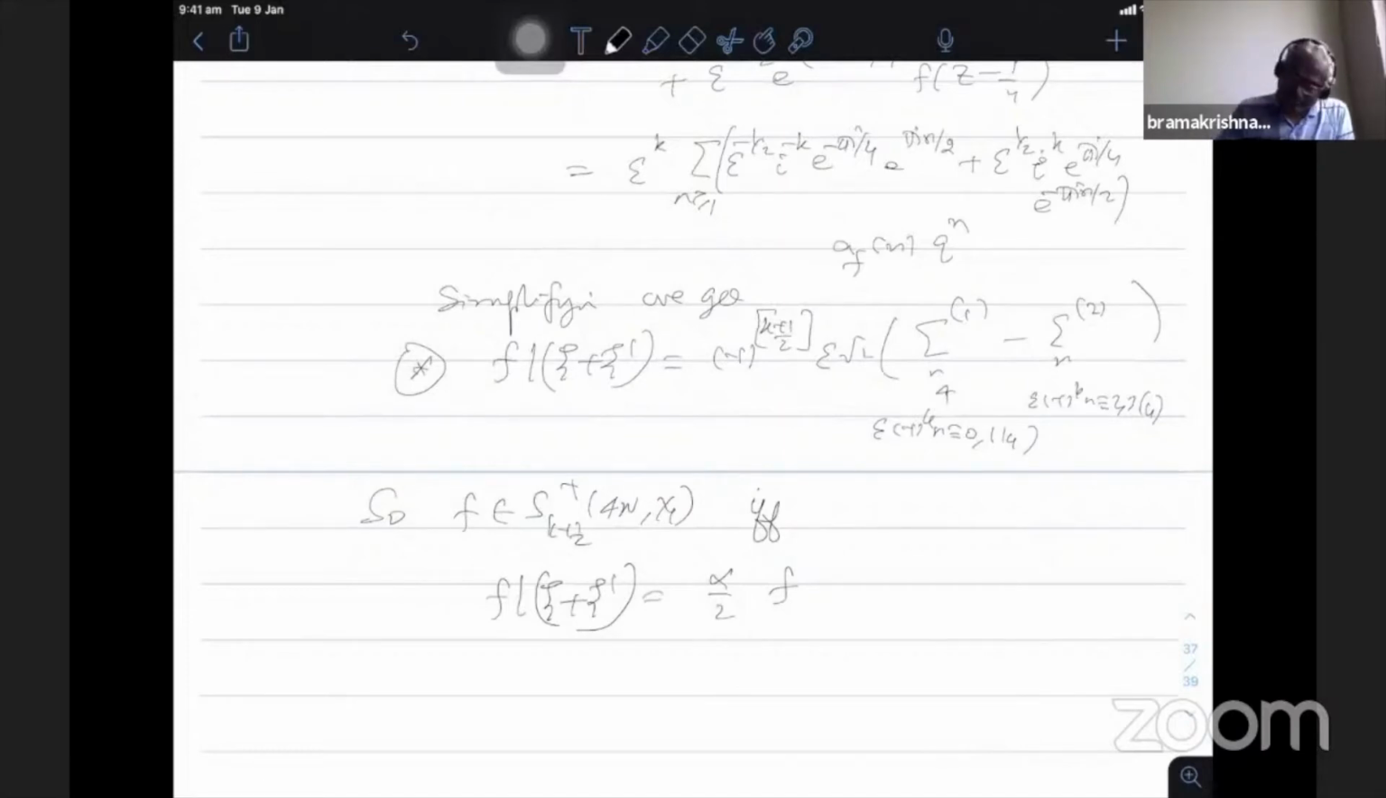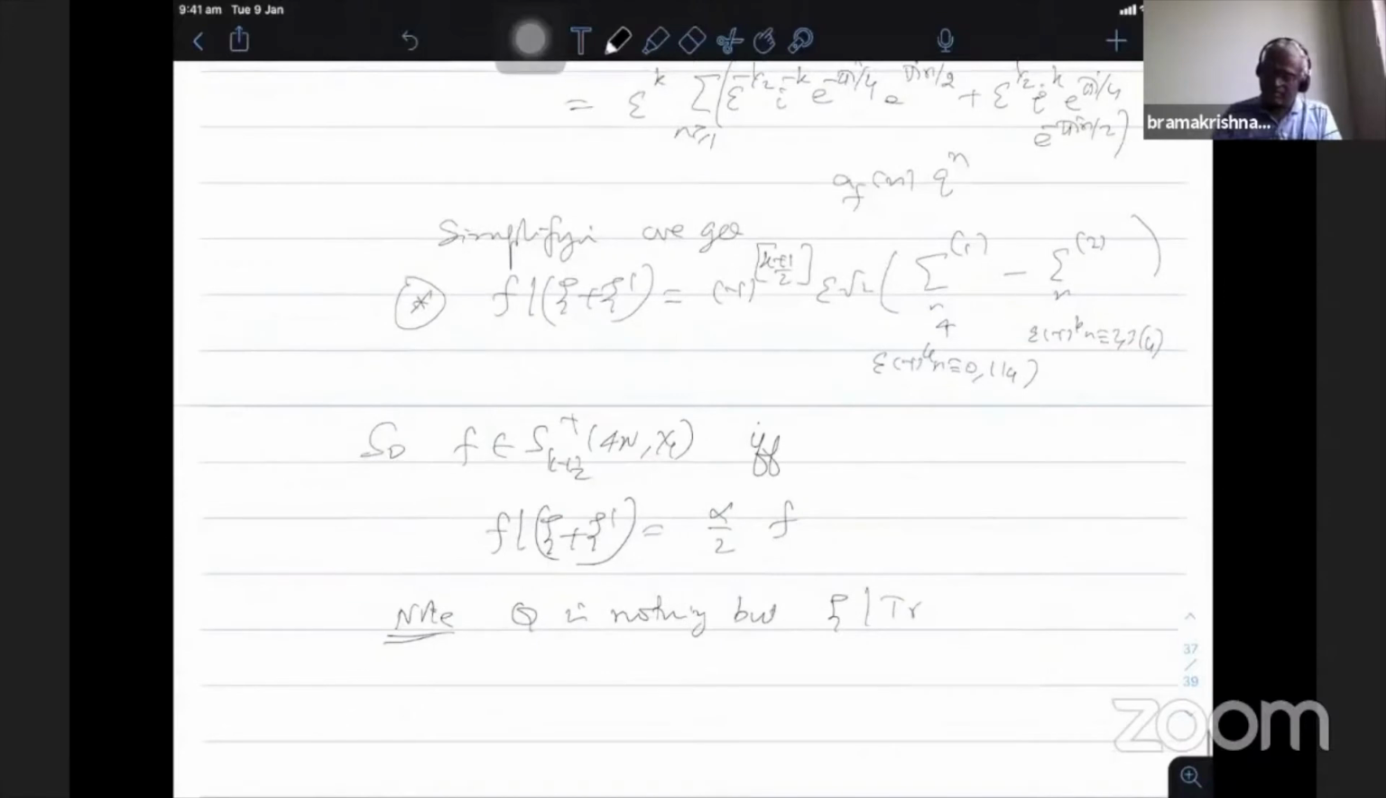Okay, another thing is to note that this Q is nothing but psi bar trace, where trace is the operator which is adjoint to the inclusion map. So trace is the adjoint operator, adjoint to the inclusion map.